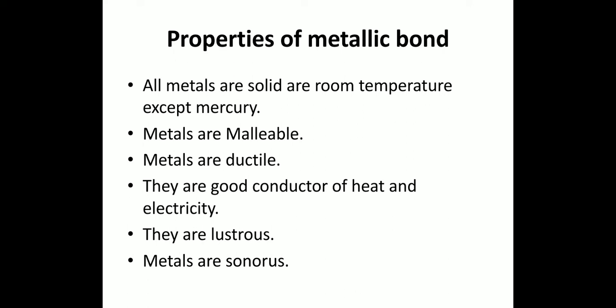Metals are good conductors of heat and electricity due to these free electrons, because the movement of electrons conducts the heat from one atom to the other, and similarly the movement of electrons conducts electricity. Metals are lustrous, they have a shiny surface. Gold, you see that it has a shiny surface. Why is it shiny? Because it has so many free electrons that make its surface shiny. Metals are sonorous. Again, due to these free electrons, they produce a specific ringing sound when struck.